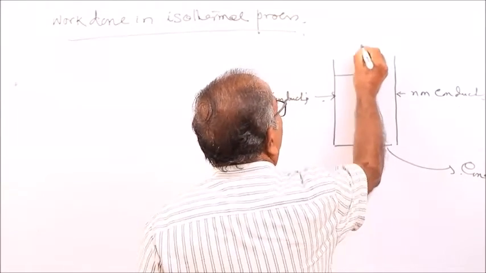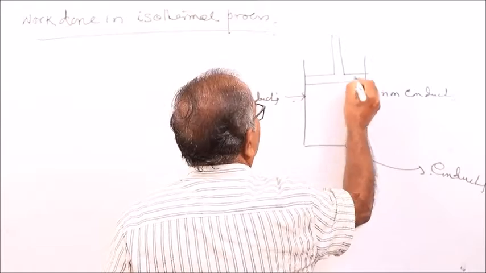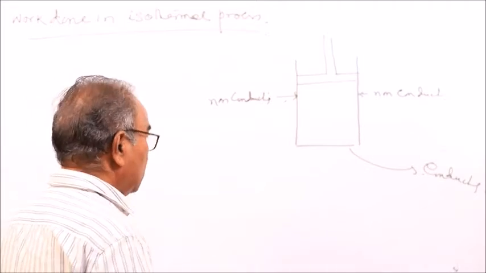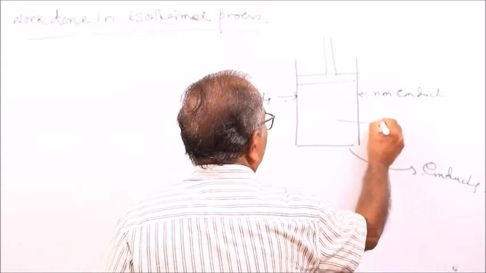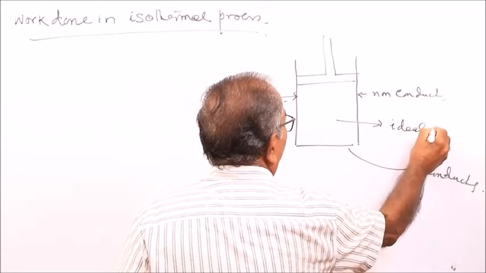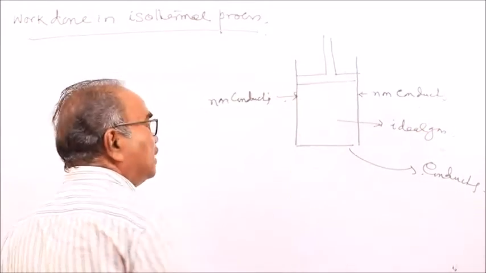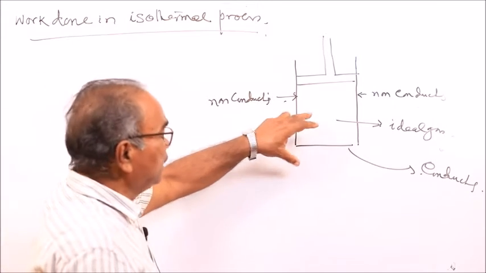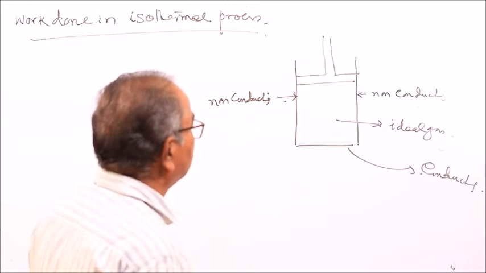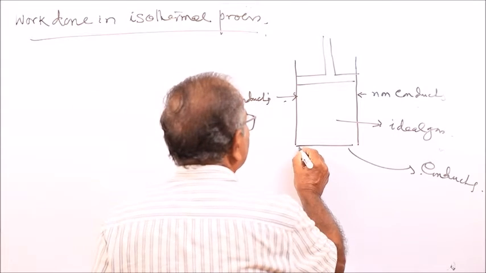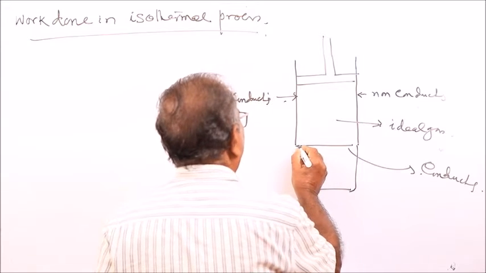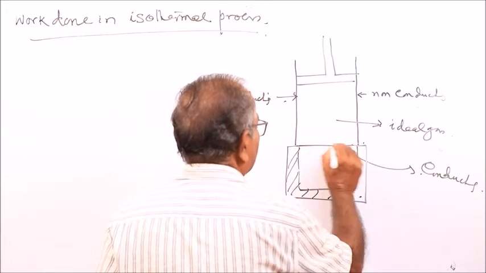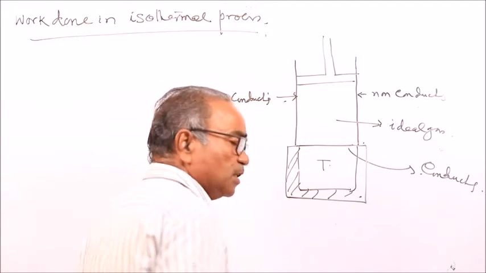And there is a piston. This can move up and down. And here we have taken a perfect gas. Ideal gas is taken here, inside this cylinder. And if this arrangement is placed over a source, a reservoir of heat, this is a heat source, these are non-conducting walls, this is the reservoir of heat which is at temperature T, it is at high temperature.